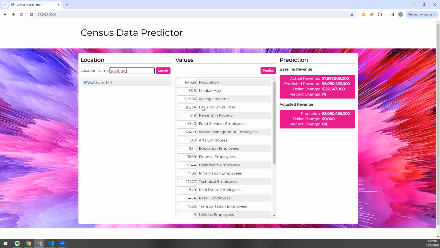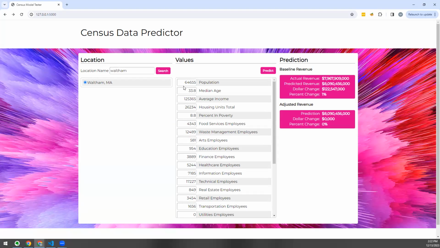On the right side here, as you load a location, it's going to provide you the baseline revenue, which is the actual revenue, what the model predicts using the actual values, the difference between those two, and what that is as a percentage. As you make changes to these values, it's going to update this adjusted revenue. This adjusted revenue is with respect to the predicted, and so you're going to see the difference that you're making as you make these changes.